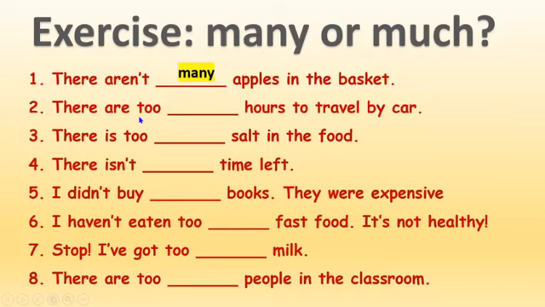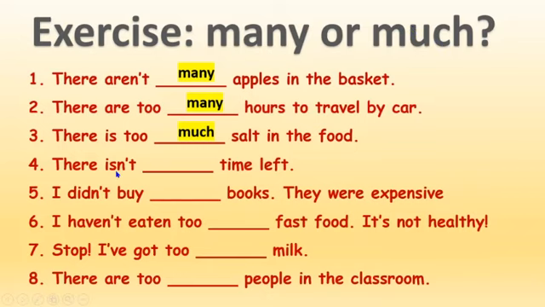Number 2, there are too many hours to travel by car. Hours, countable. Time, no. Hours, yes. There is too much salt in the food. Salt is a concept that is abstract, so they are small grains. It's really hard to count them. That's why we use much, because they are uncountable nouns.